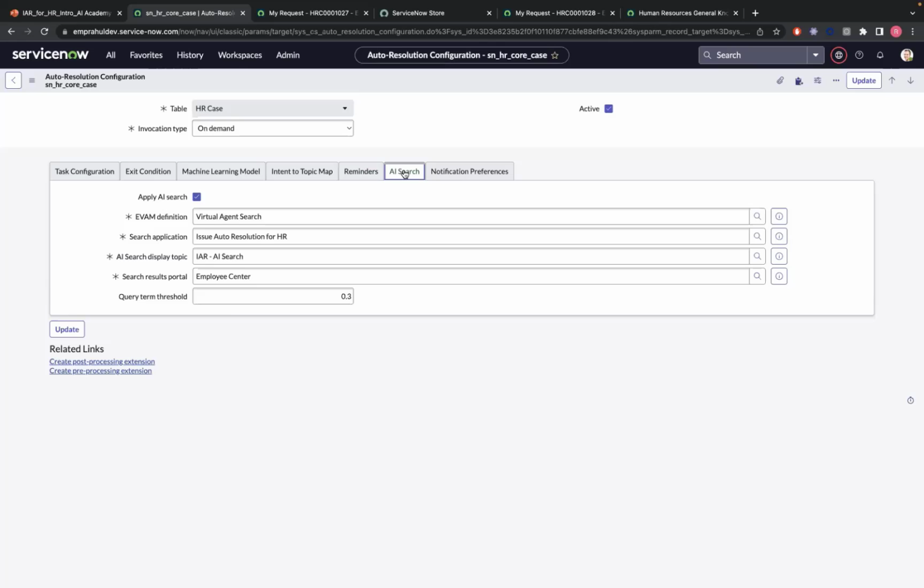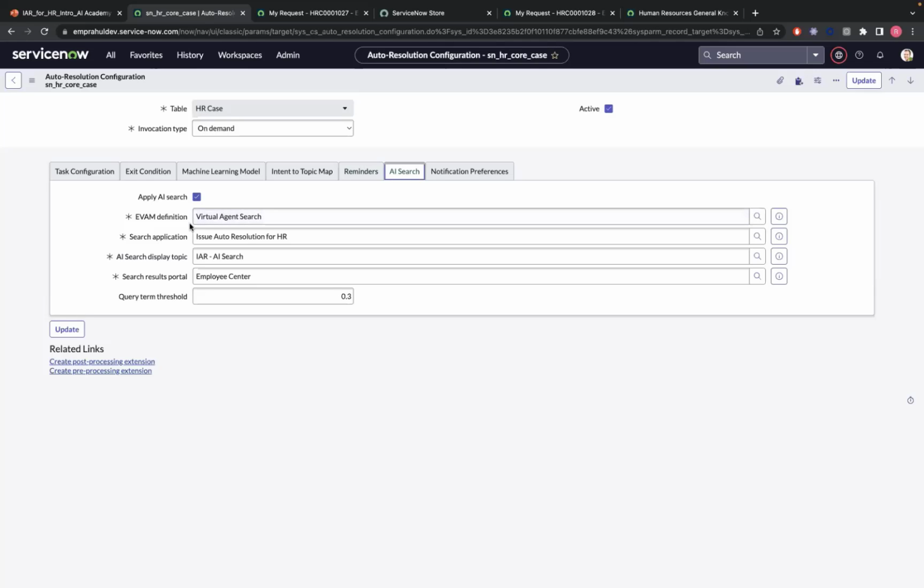So whatever the recommendations we are seeing, those are all coming from AI search. And even to the similar question which we have posed earlier, are attachments like PDF supported? So whatever AI search results do support in the regular results, they all can be shown even in the IA for HR, apart from Genius results, obviously. So it only shows the results in the regular format rather than in the Genius results format.